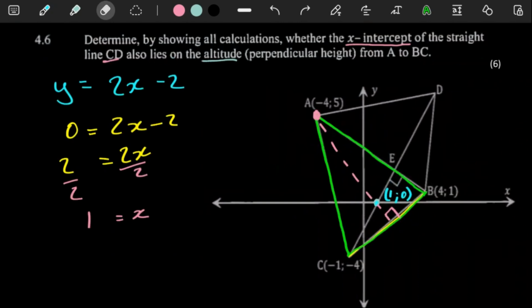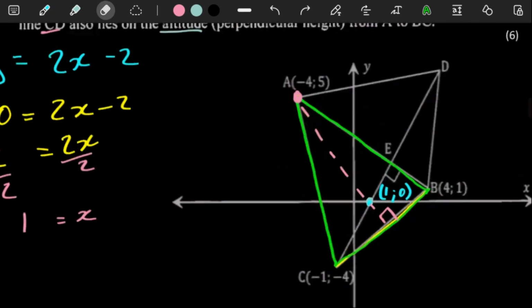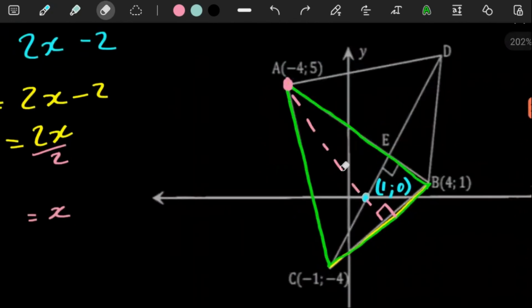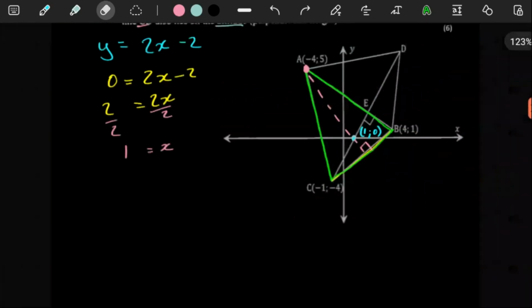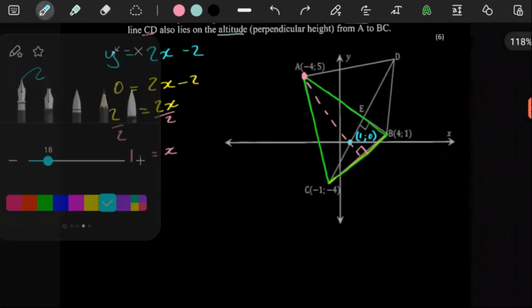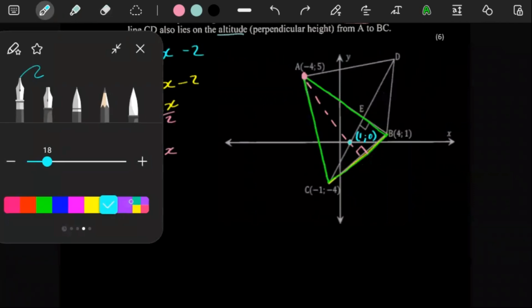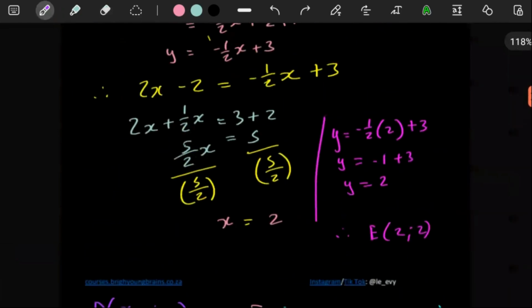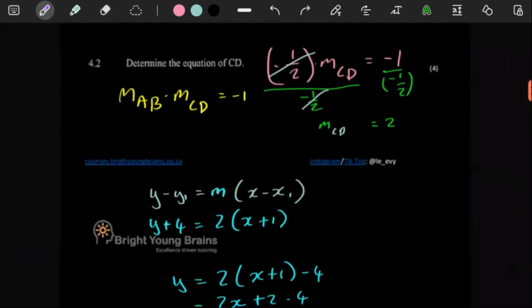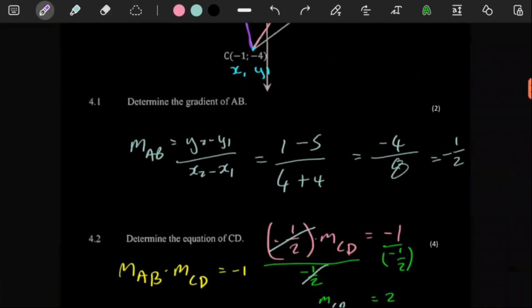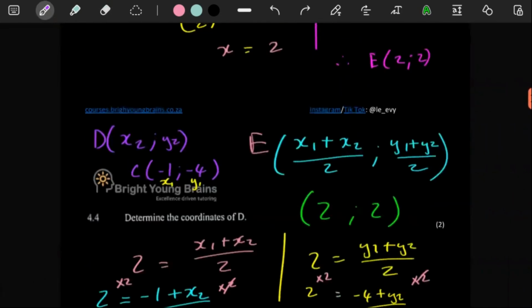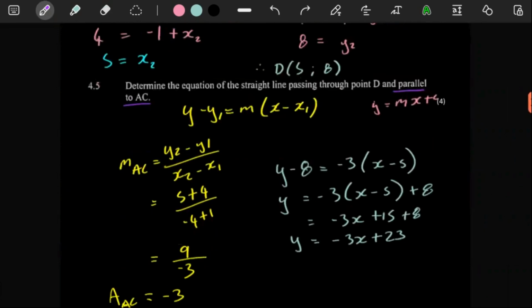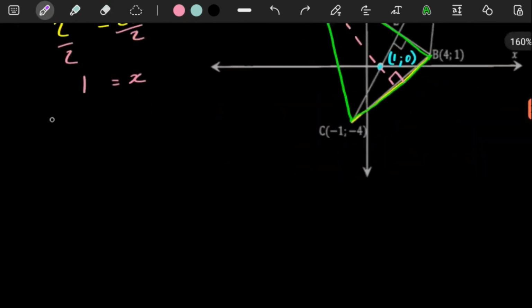But fortunately, we don't need this point here to get the gradient of the line here. Because remember, our altitude will be perpendicular to BC. That we know, because the altitude is the perpendicular height. So if this line is perpendicular to BC, we can just use the gradient of BC. I think we have the gradient of BC. Do we have the gradient of BC? If we don't have it, we can just work it out, because that's super easy to do. So let's get the gradient of BC.